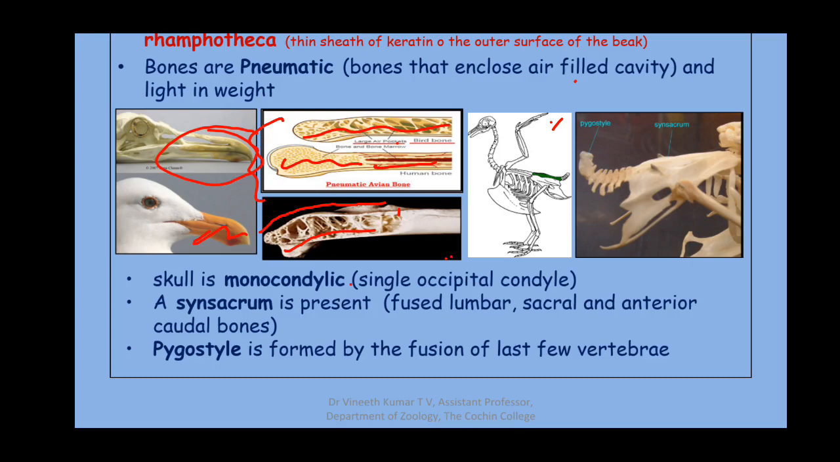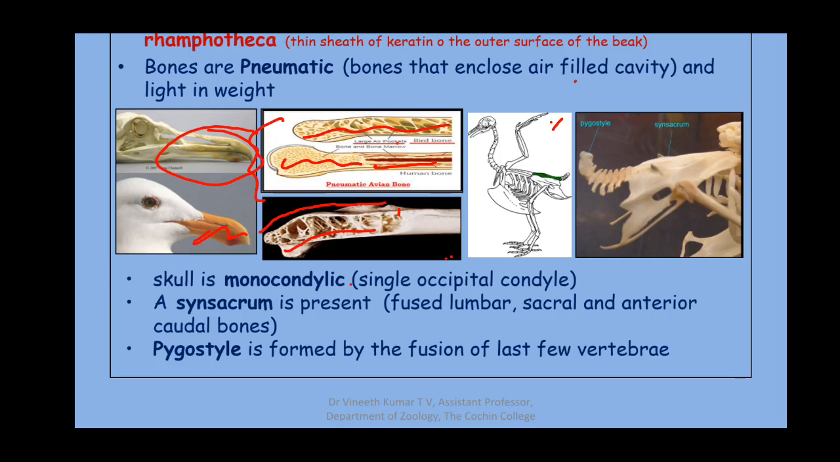When you see the skeletal system, there are many modifications in Aves that are intended to reduce their body weight. The first one, which we have discussed earlier, is the pneumatic bones. The air-filled spaces in the bones make the bones very light, like paper. As a result, the body becomes lightweight.